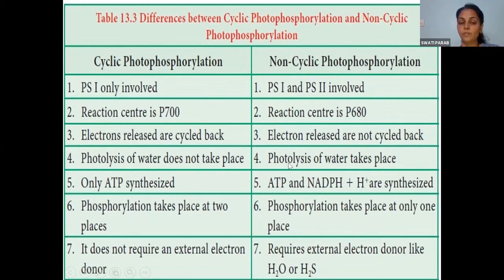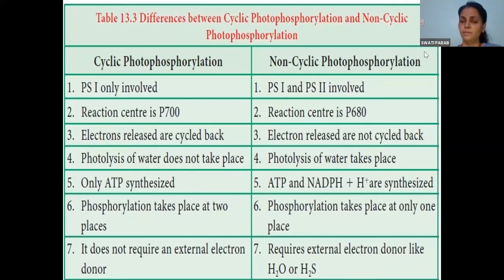Photolysis does not take place in cyclic. Photolysis of water takes place in non-cyclic. Here you will find there is synthesis of ATP only. In case of non-cyclic, ATP and NADP, both energy-rich molecules, are formed. Here you'll see that photophosphorylation takes place at 2 places. In non-cyclic, how many places? Only 1 place. Where is it? Without referring to the diagrammatic representation, tell me where does photophosphorylation occur in non-cyclic?